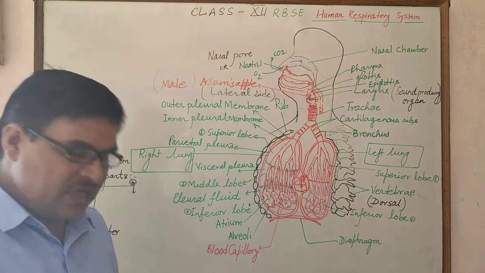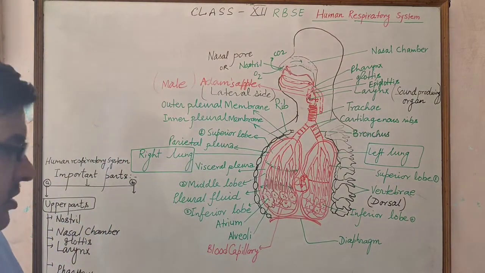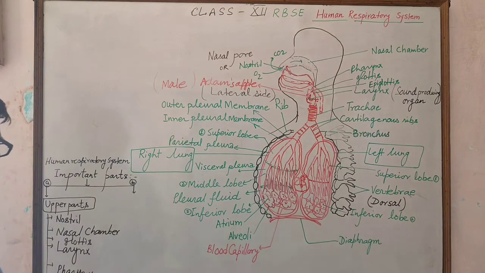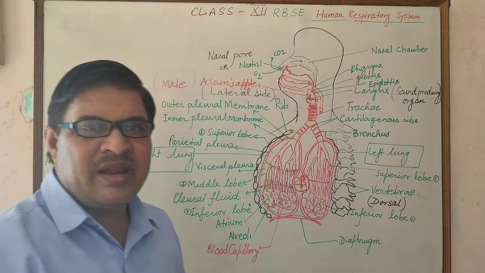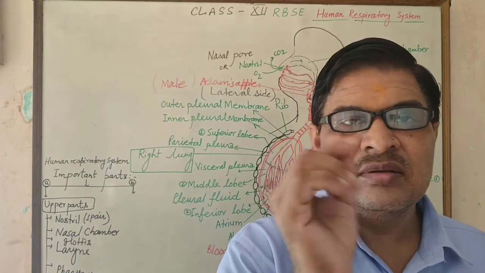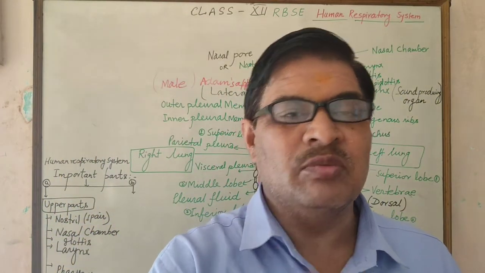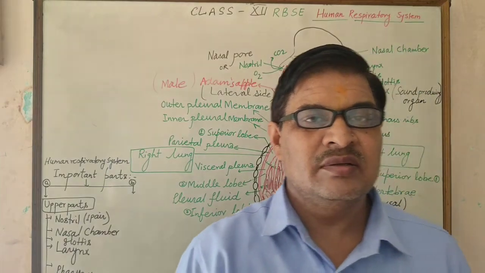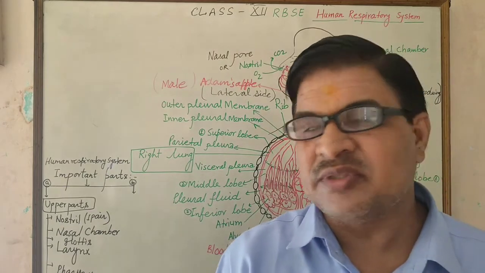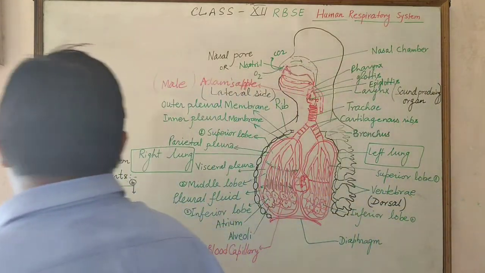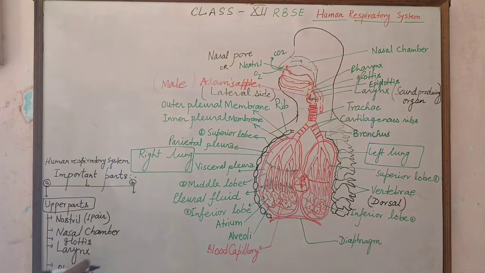So nostril is a permanent opening, and generally one pair in the human, divided by a small septum present just above the upper lips. This nostril opens in the nasal chamber.